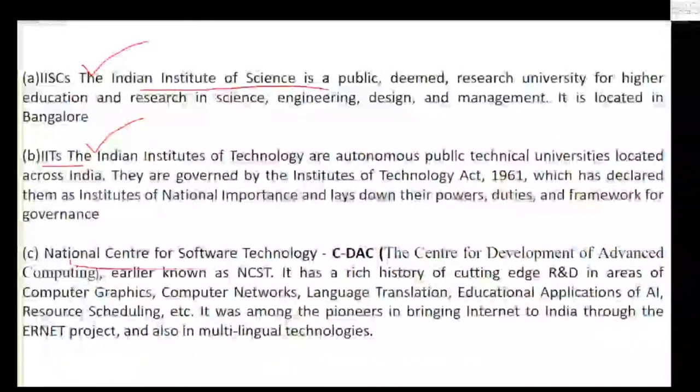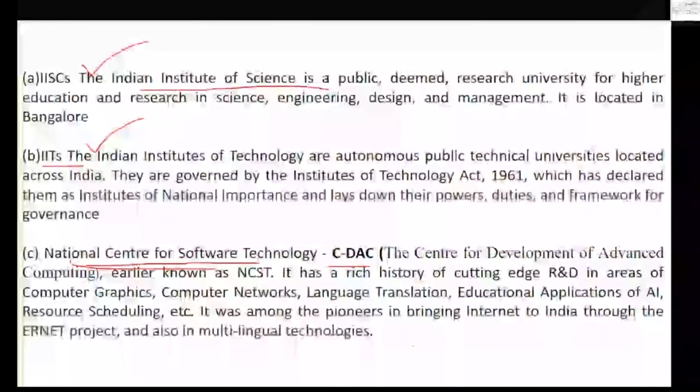Even the National Center for Software Technology, now known as C-DAC, the Centre for Development of Advanced Computing, earlier called NCST, has a good hold over research and development. And in order to have multilingual technologies, it also uses ERNET projects.